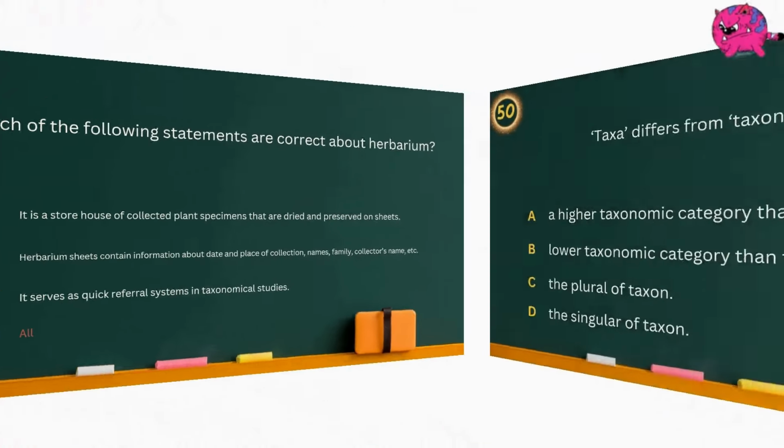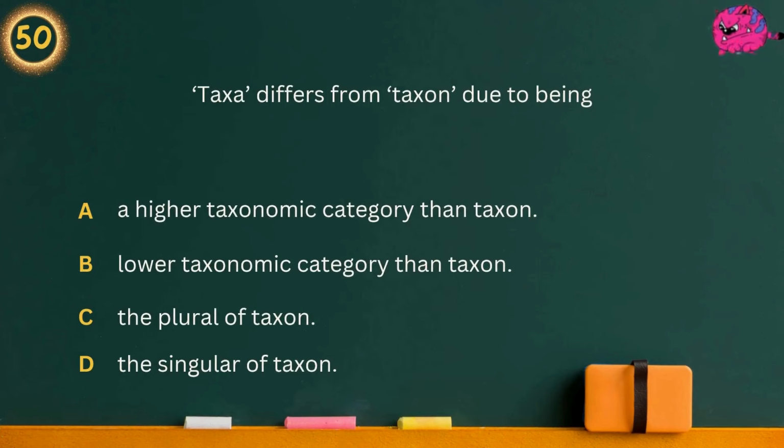Question 50. Taxa differs from taxon due to being. Option A. A higher taxonomic category than taxon. Option B. Lower taxonomic category than taxon. Option C. The plural of taxon. Option D. The singular of taxon. Answer is the singular of taxon.